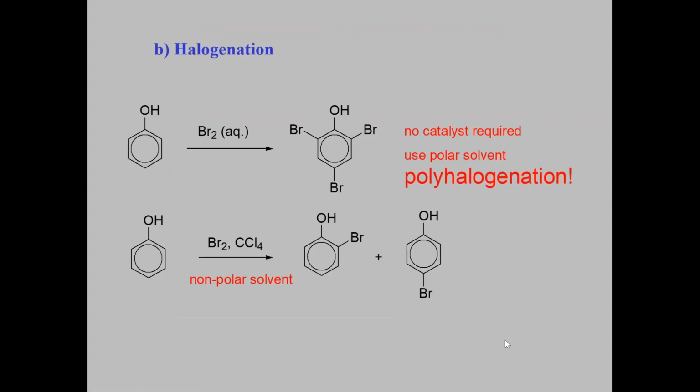It can undergo halogenation when it is treated with aqueous bromine to give rise to, again, 2,4,6-tribromophenol. As this is a very strongly activated system, it requires no catalyst. It can also undergo the reaction by using a polar solvent, and polyhalogenation occurs.